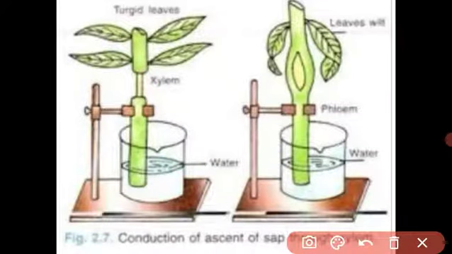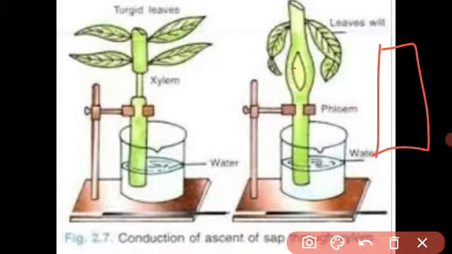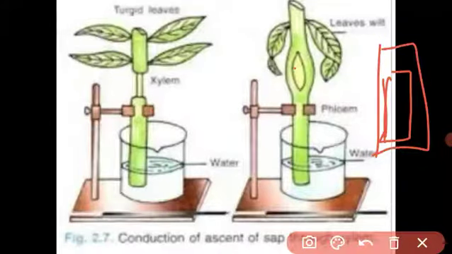In the other, we remove the xylem tissue in the center, and put this setup aside for a few hours.